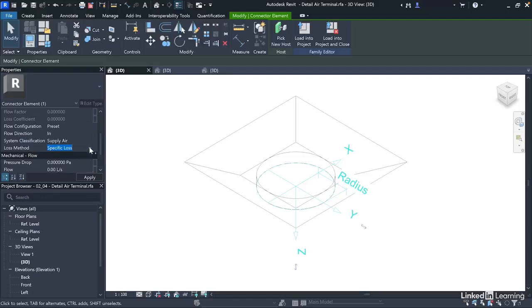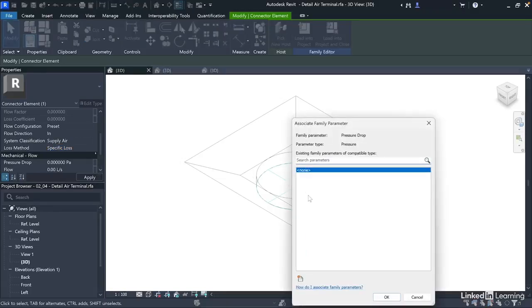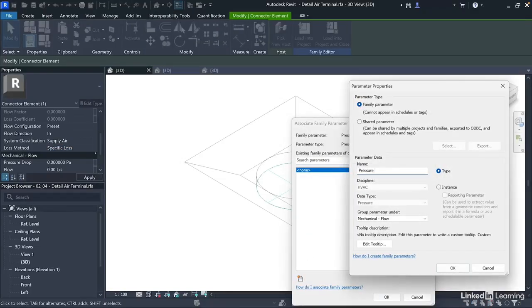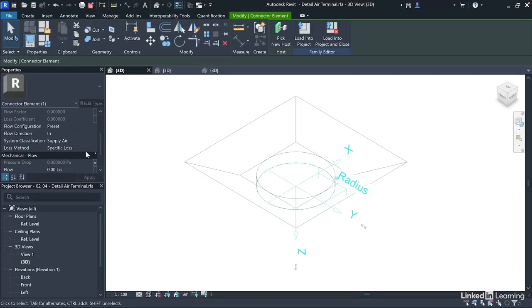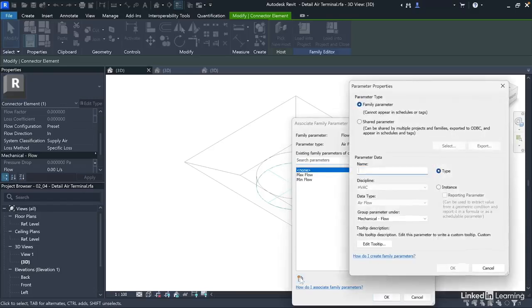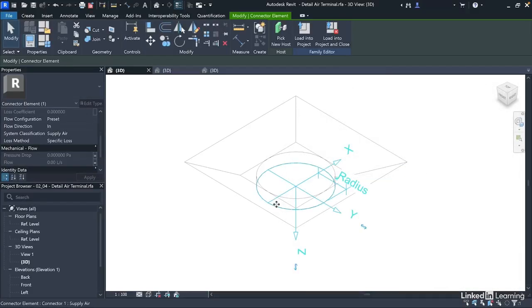So in this case, we'll select specific loss and we'll associate family parameter with the pressure drop parameter and name it pressure drop. We'll classify it under mechanical and close this. Also, we'll associate family parameter with the flow and we'll name it airflow. We'll make it an instance parameter and categorize it under mechanical flow and close this.